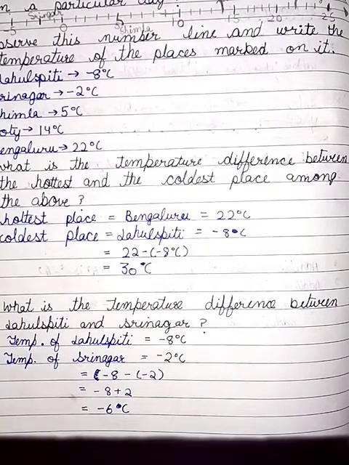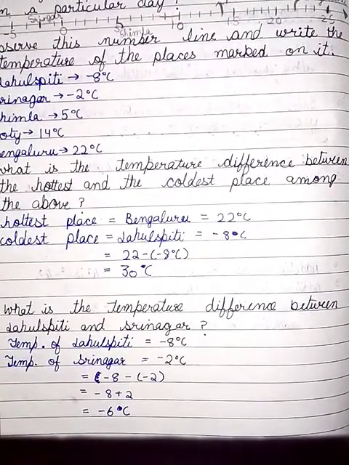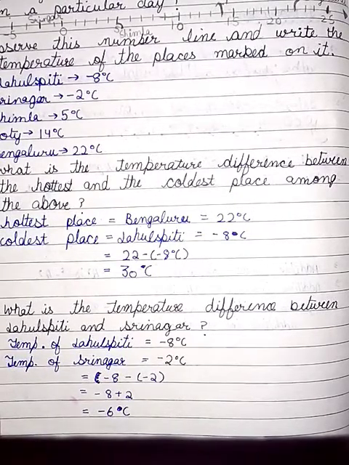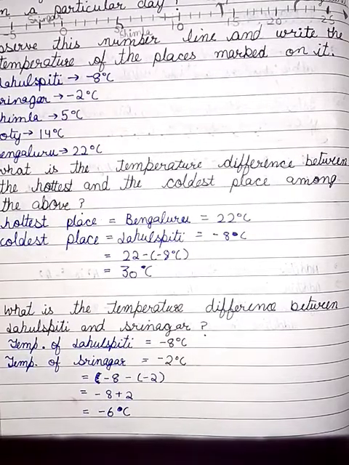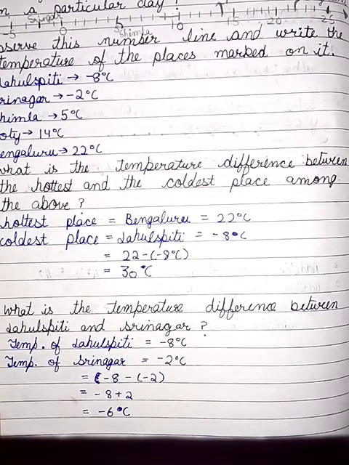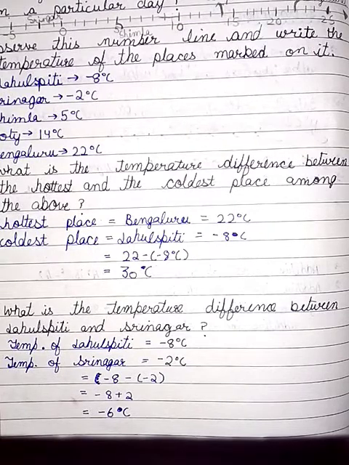Question 1 part C. What is the temperature difference between Lahul Spiti and Srinagar? Temperature of Lahul Spiti is -8 degrees Celsius. Temperature of Srinagar is -2 degrees Celsius. So the equation is -8 minus -2.